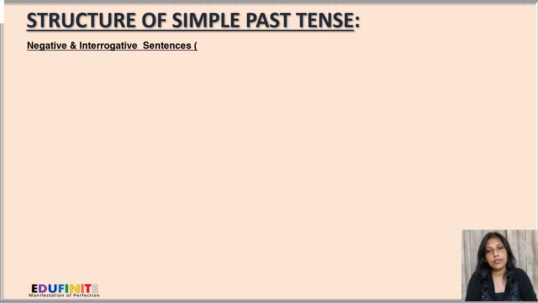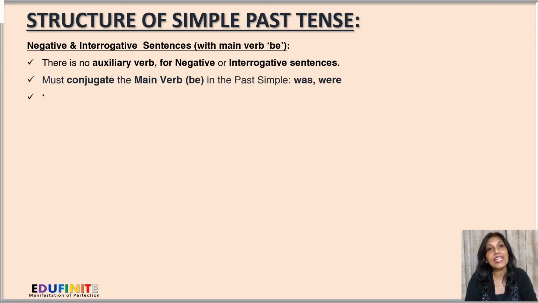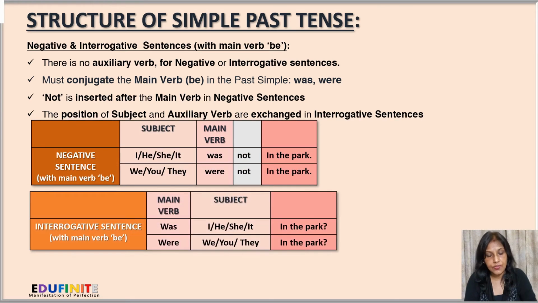Now, the structure of the simple past tense in negative and interrogative sentences with the main verb as be. There is no auxiliary verb for negative or interrogative sentences. We must conjugate the main verb be in the past simple, that is was or were. Not is inserted after the main verb in the negative sentence. So let's focus on the negative sentence first.